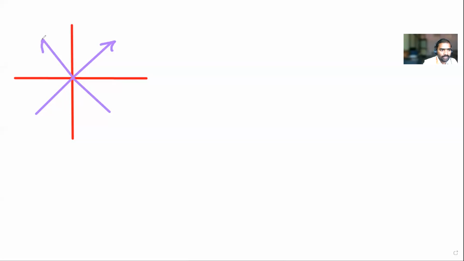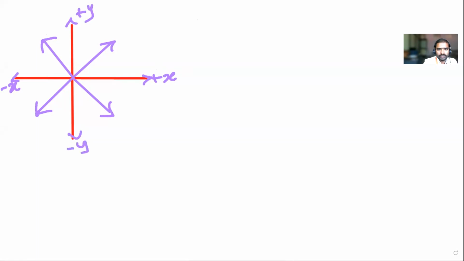Is the force going away from the origin or towards the origin? Away from the origin. Okay. So this is positive x. This is negative x. This is positive y and this is negative y.